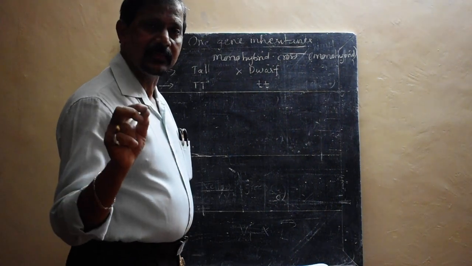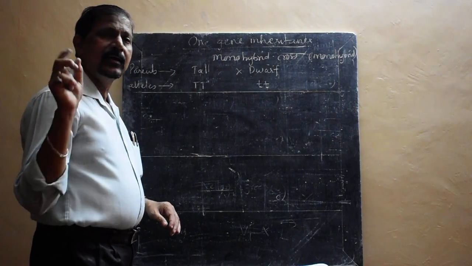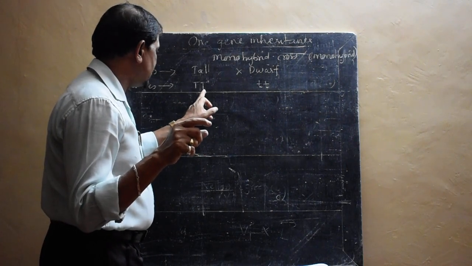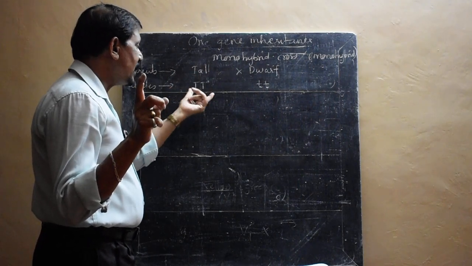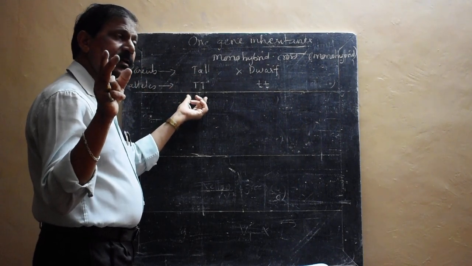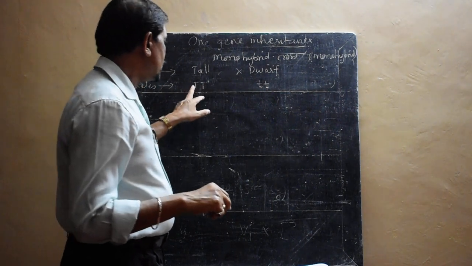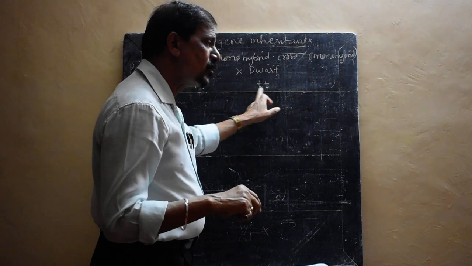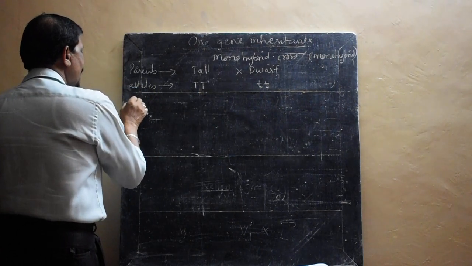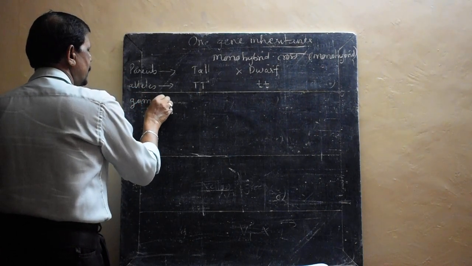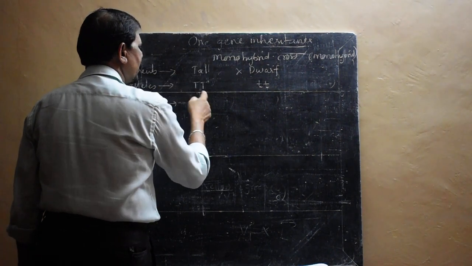So in every organism, including the pea plant, a single character is expressed by how many genes? Two genes, and that is called alleles. That is why for tall I have written an allele, meaning two genes are there. To show one allele, two genes must be there. So two genes here, capital T, small t, and then we have to separate the gametes. Here, which are the gametes? This is diploid.